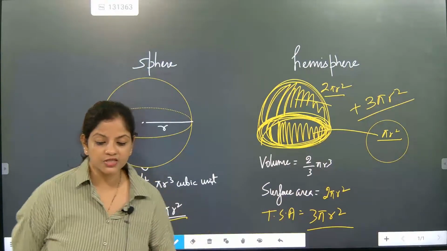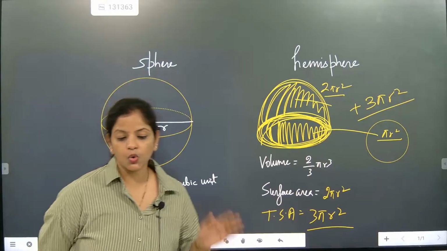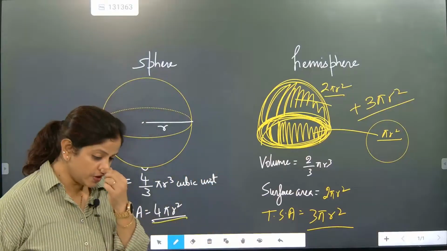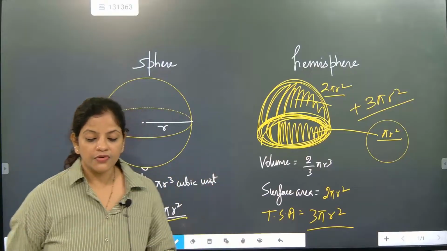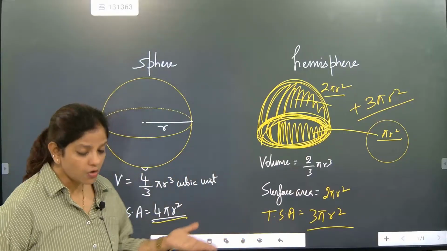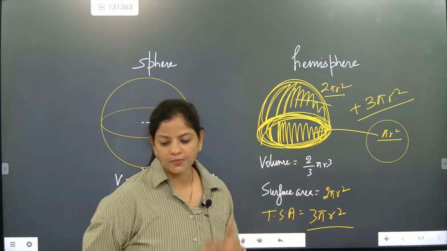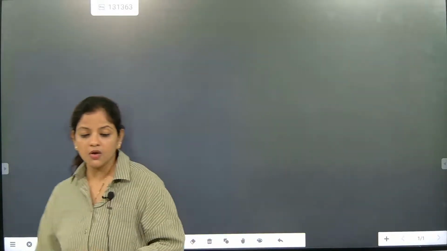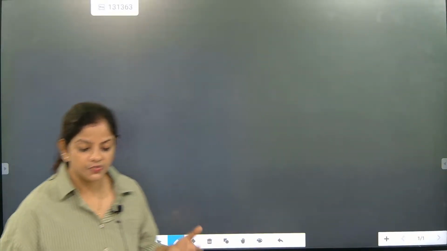What is our next one? Our next one is a cone. We will go in reverse: cone and cylinder, and then cylinder and hollow cylinder. Both formulas I am going to tell you. So in this video we are totally dedicating to the formulas. Once formula command is with us, we will be able to interact with any type of questions.